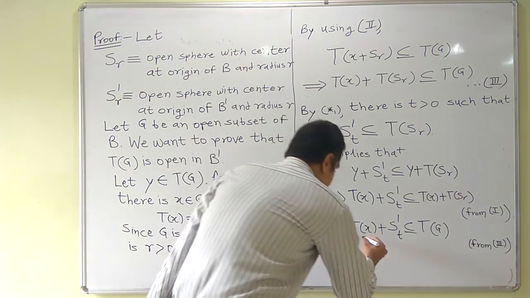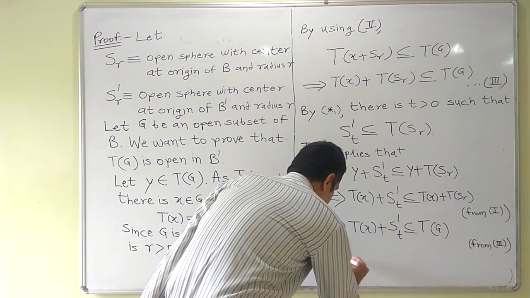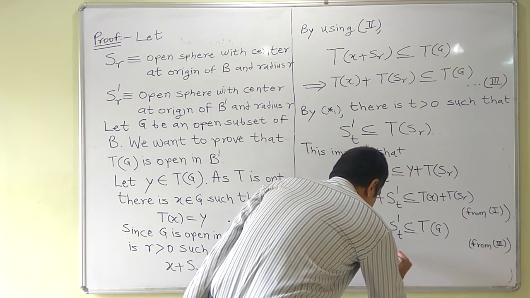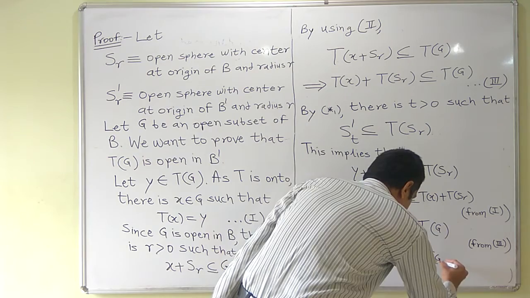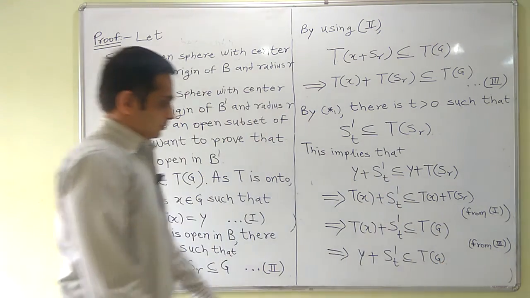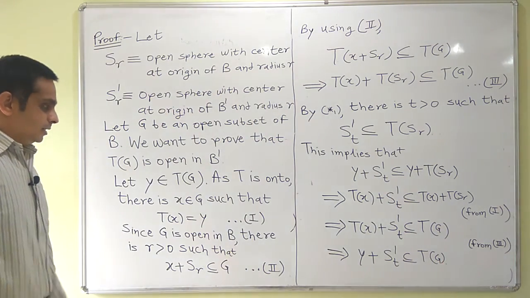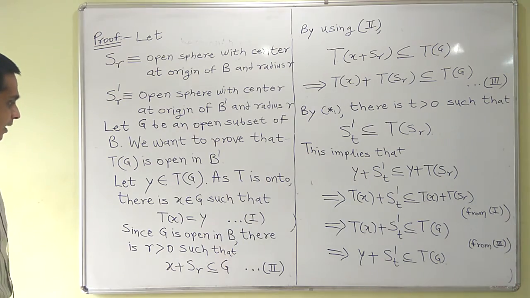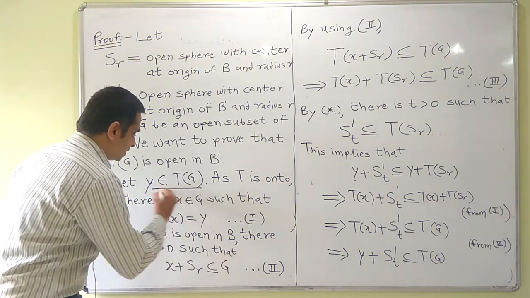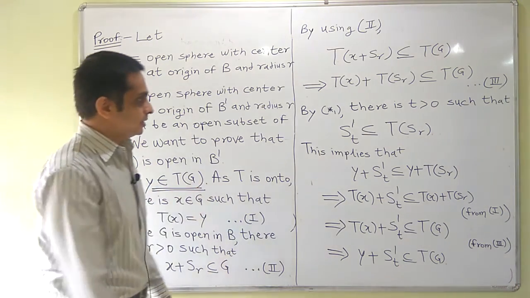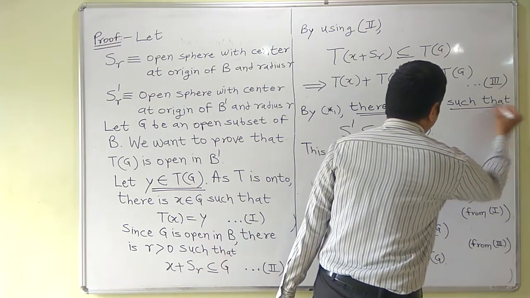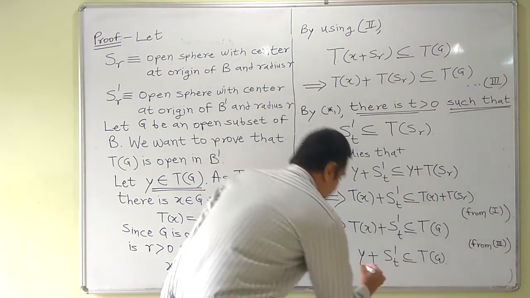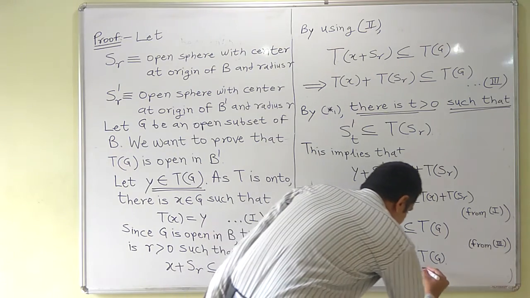This Tx is actually y, which I can resubstitute. So y plus S_t dash is contained in TG. Thus, for every y belonging to TG, there is t greater than 0 such that y plus S_t dash is contained in TG.